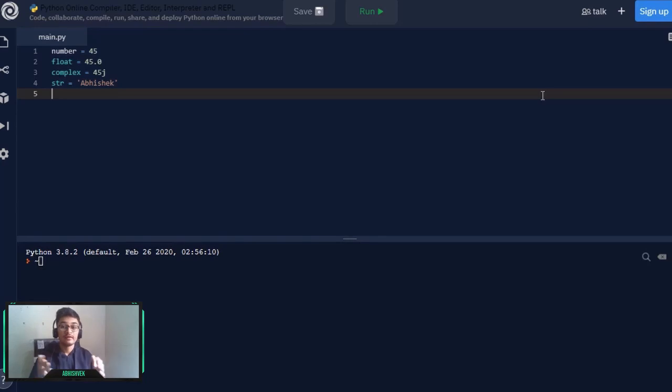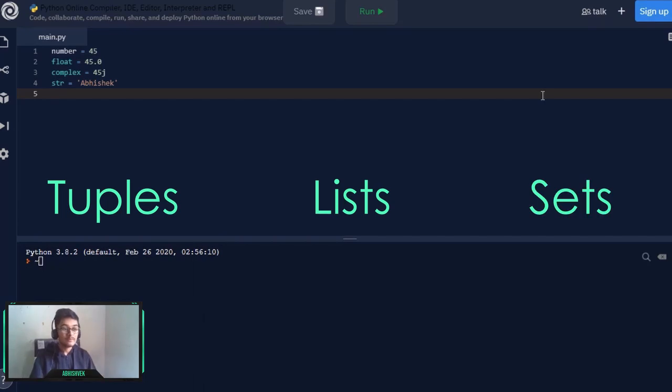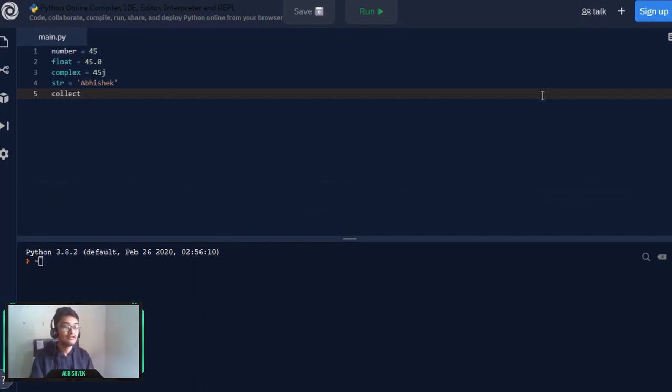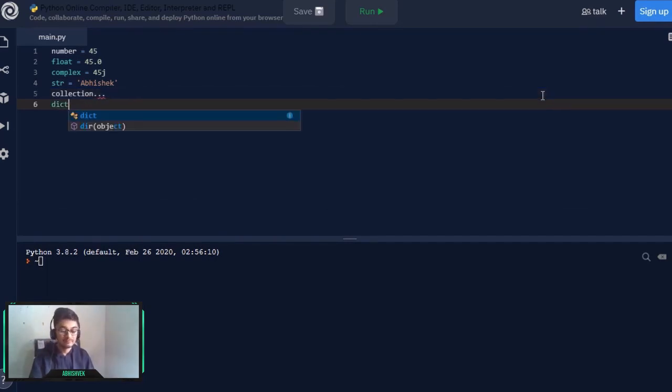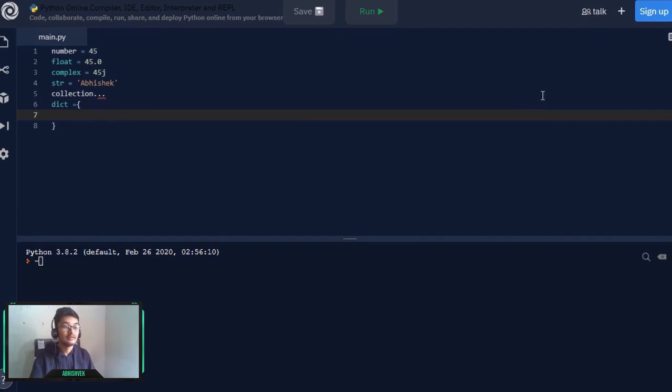Moving up next is a collection of data. For storing a large collection of data, you can use tuples, lists as well as sets accordingly, and we are going to study them in just 5 minutes. Let's say a collection one, and the next one is the dictionary itself, and we can simply write a dictionary under the key value pair, and it will contain a key and similarly a value. So these are just the names of the data types. Now let's learn them in a proper way.